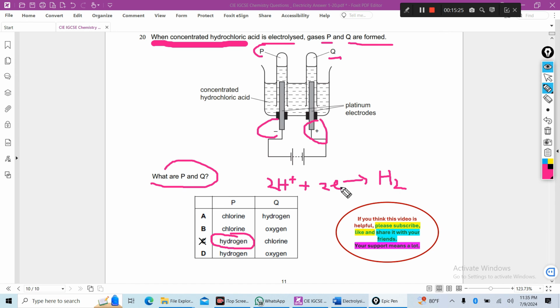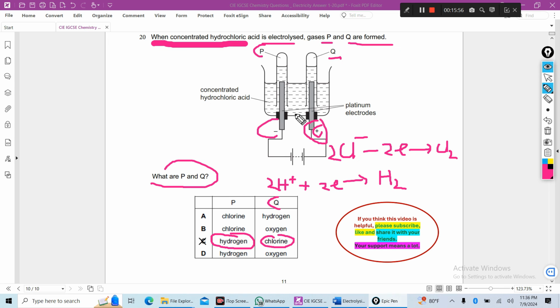Hydrogen ion gains electrons to produce hydrogen, and Q is at the positive electrode, I mean the anode. At the anode, chlorine is produced. How? Chloride ions are oxidized, meaning they lose electrons, to produce chlorine. So P will be hydrogen and Q will be chlorine.